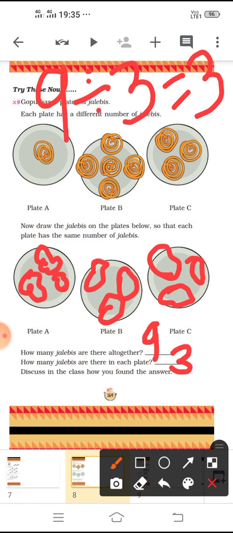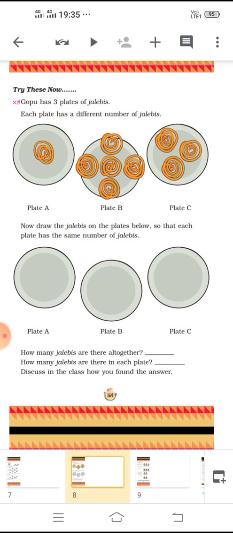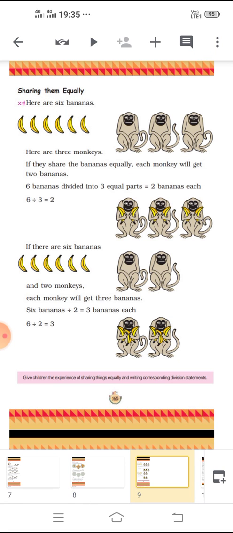And in this, when you got the answer, you will write it like this: 9 divided by 3 is equal to 3. 3 3s are 9. So 3 in each plate. Understood? Okay. Now come to the next page.